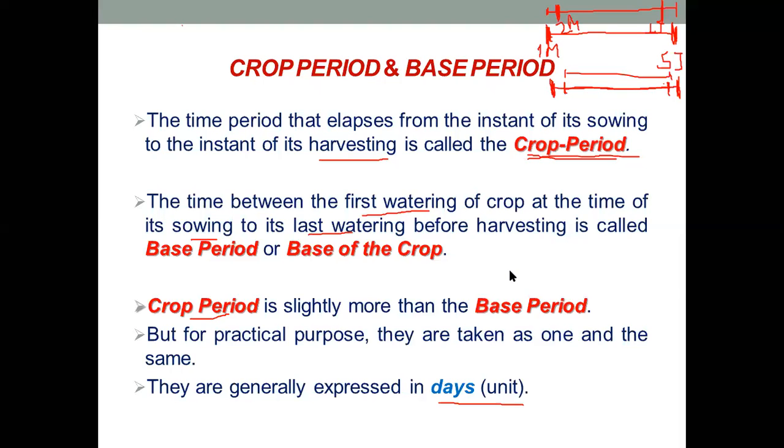So, if there is no other question, should we stop the lecture? Okay, so Milind Patil sir, okay, I'll just take the attendance.